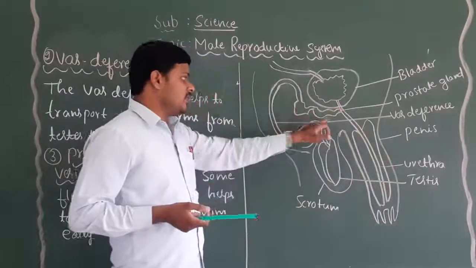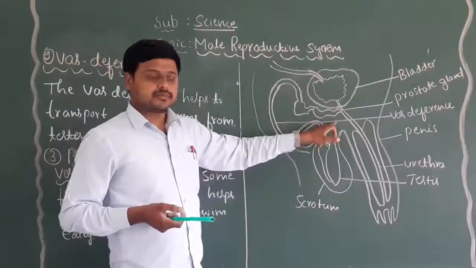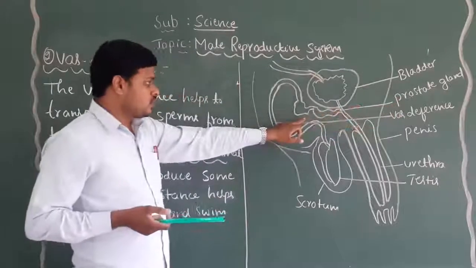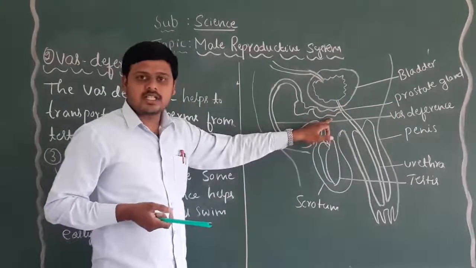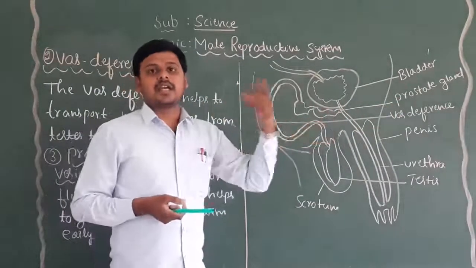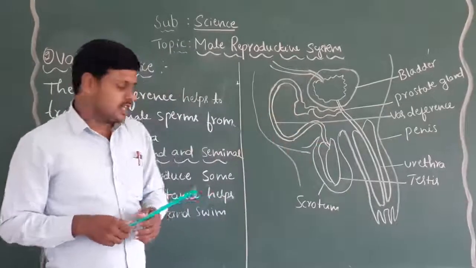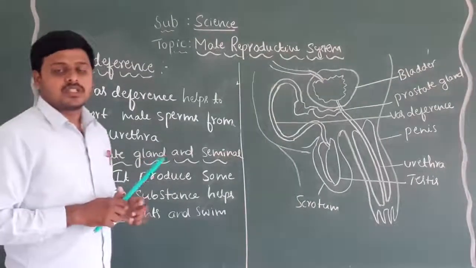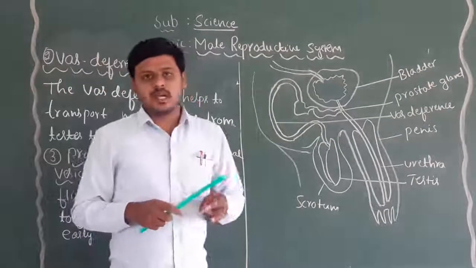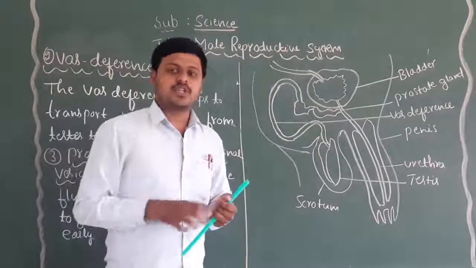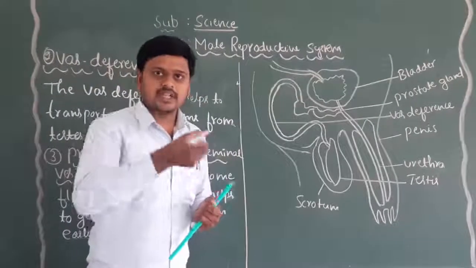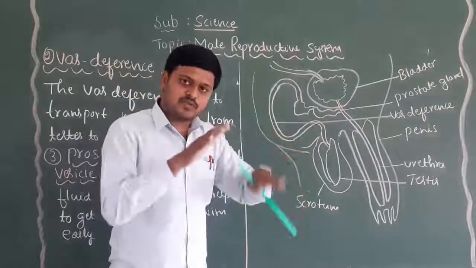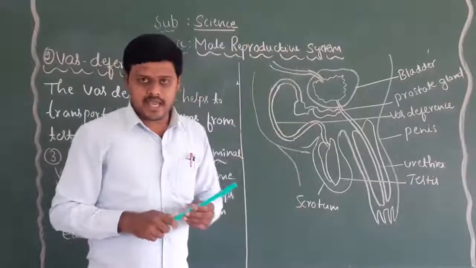In between, we observe the prostate gland and seminal vesicles, which secrete the fluid substance. That fluid contains a rich amount of sucrose, glucose, carbohydrates and other enzymes, which provide nutrients to the male sperms and help them swim towards the female egg.